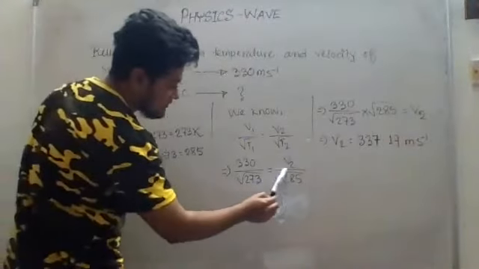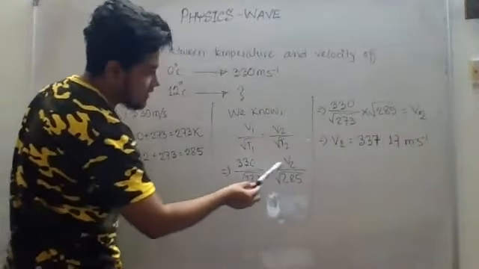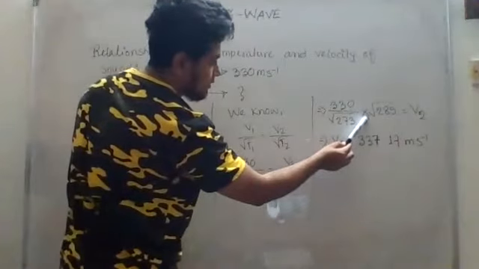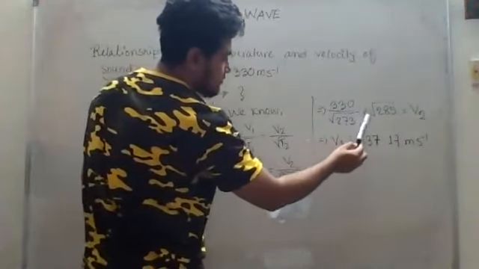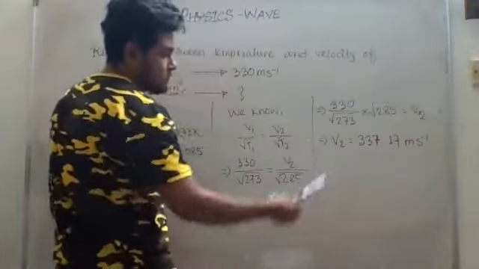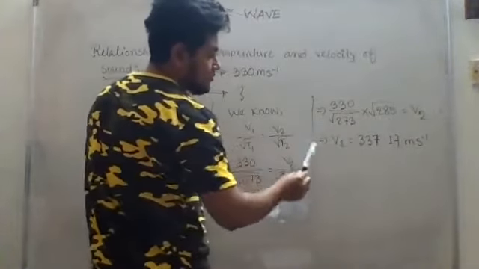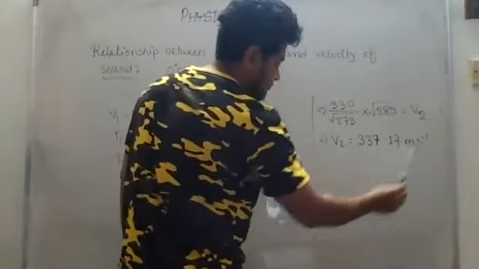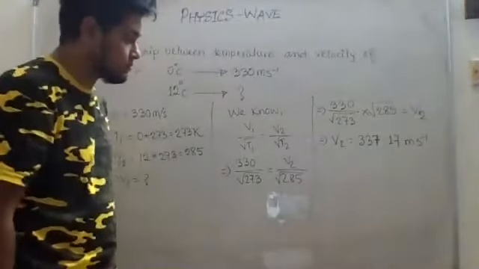Okay, because this is divided here. If I change the side, definitely it will be multiplied, right? So 330 divided by root over 273 into root over 285. If you do the calculation in your calculator, you should be getting this answer. Me and GM got the same answer.